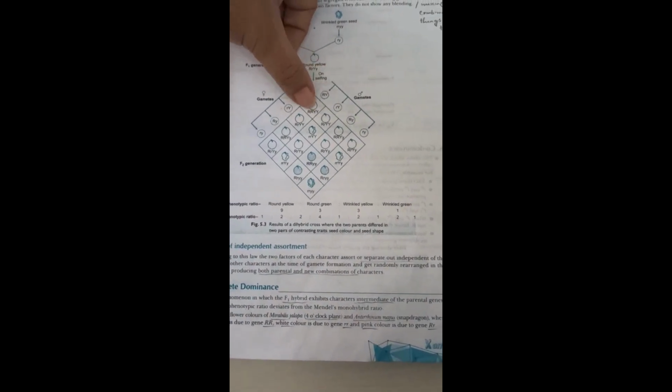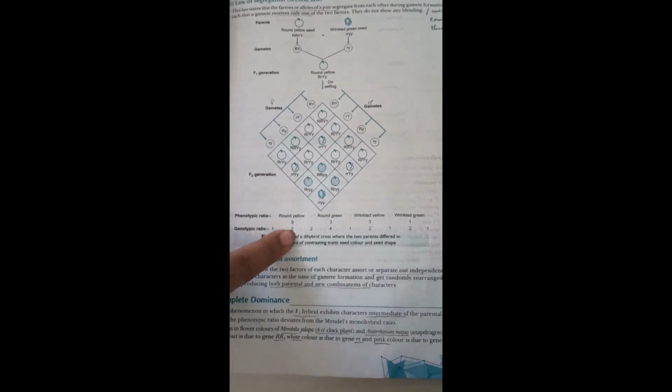But if you go to the genotypic ratio, you will get 1:2:2:4:1:2:2:1:2 and so on. You have to see each allele. Here is one example: if you take capital R, capital R, capital Y, capital Y, you can see only one here, no other, so I am writing 1. If you take capital R, small r, capital Y, capital Y, you can see one here and one more here, so there are 2. That is how it looks internally, genotypic, whereas phenotypic means outward expression.